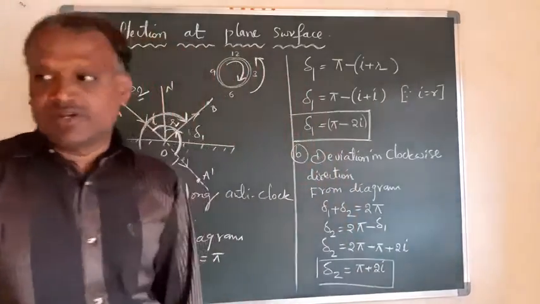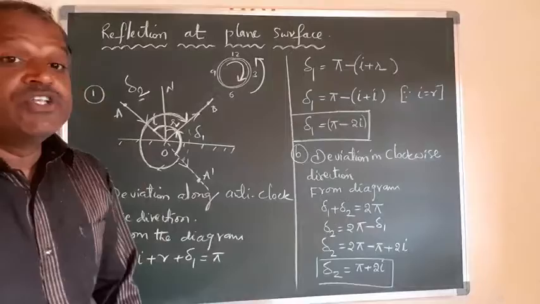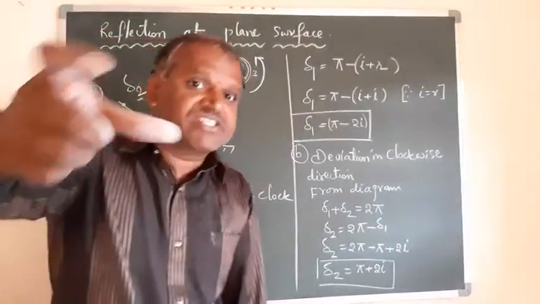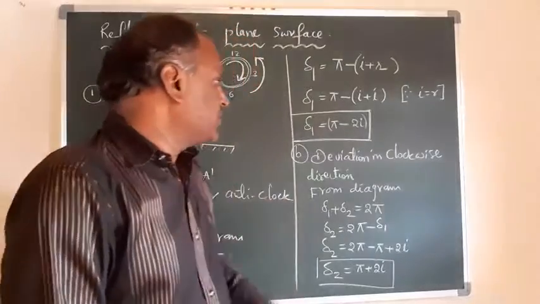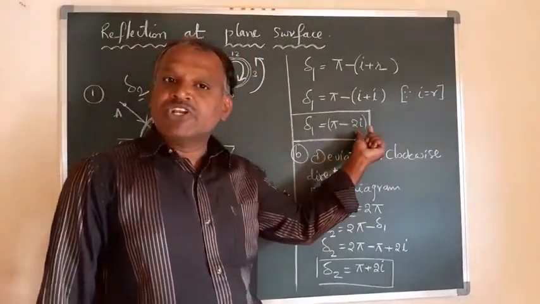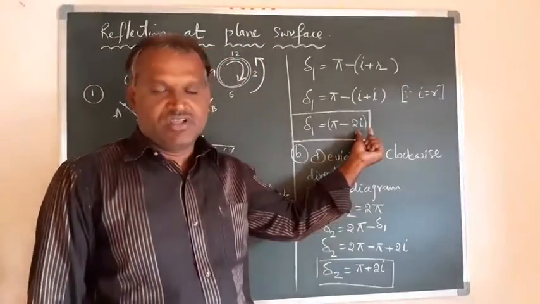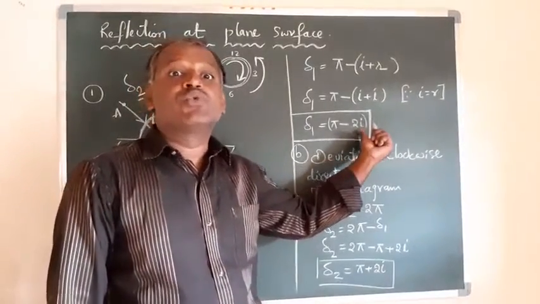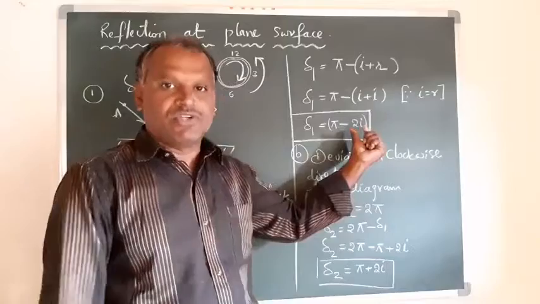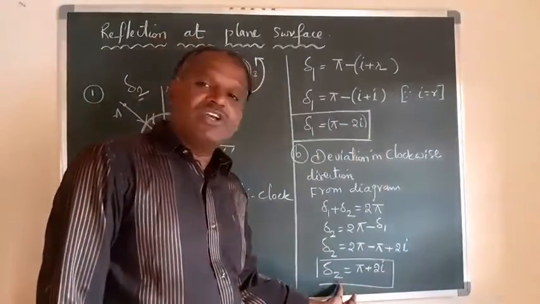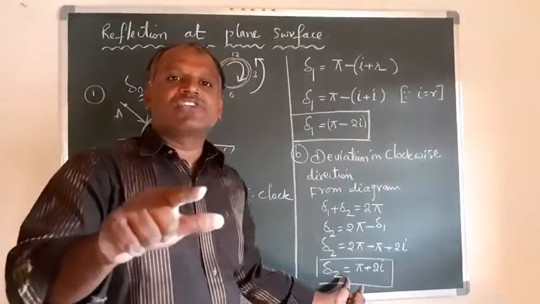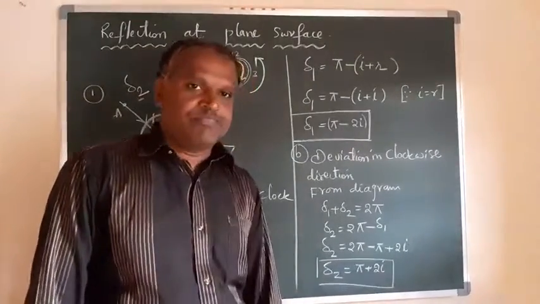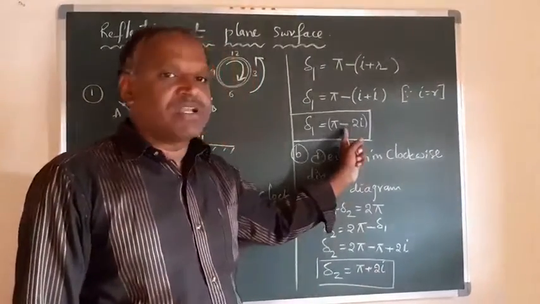See the deviation. The deviations during the reflection process we calculated in the anti-clockwise direction as well as the clockwise direction. So pi minus 2I is in which direction? Anti-clockwise. The deviation in reflection is given by pi minus 2I in the anti-clockwise direction. The same deviation made by the same process of reflection, but in the clockwise direction, is given by pi plus 2I. Here it is a plus, here it is a minus.